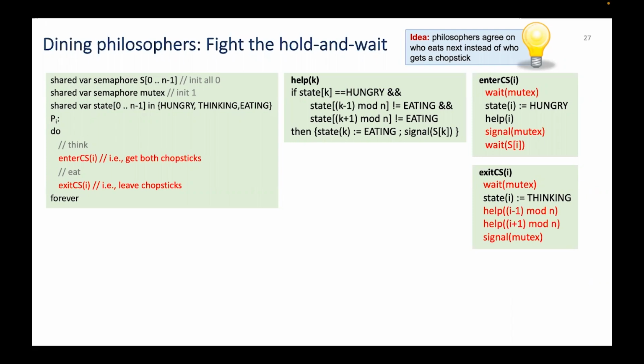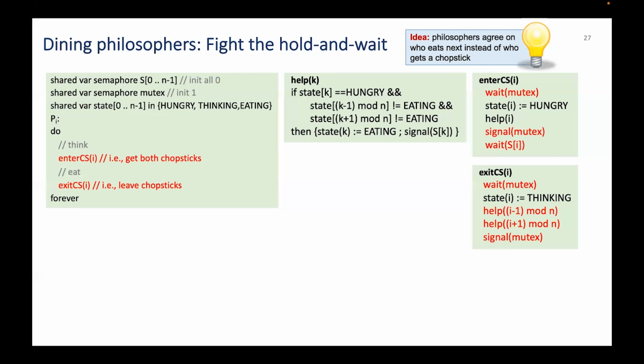We have one semaphore per philosopher, an extra semaphore called mutex, and an array of size n of states. One state can either be hungry, thinking, or eating. To enter and exit the critical section, we have two methods, enterCS and exitCS. In the enterCS method, each philosopher waits on the shared mutex variable. In other words, only one philosopher at a time can run the following two instructions, which change its state to hungry and call the help method.